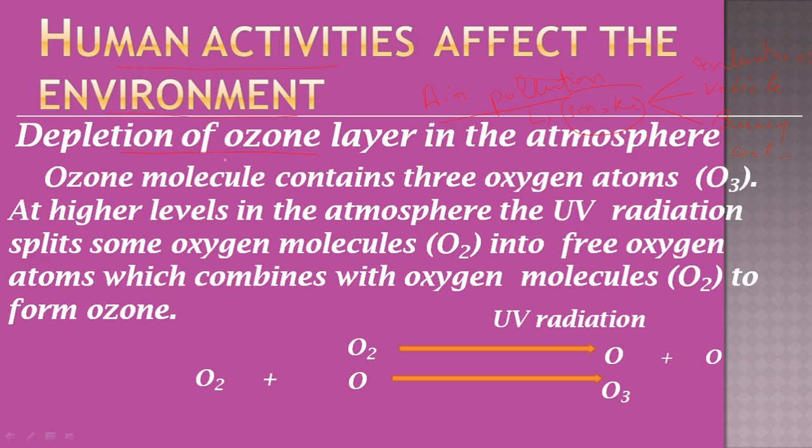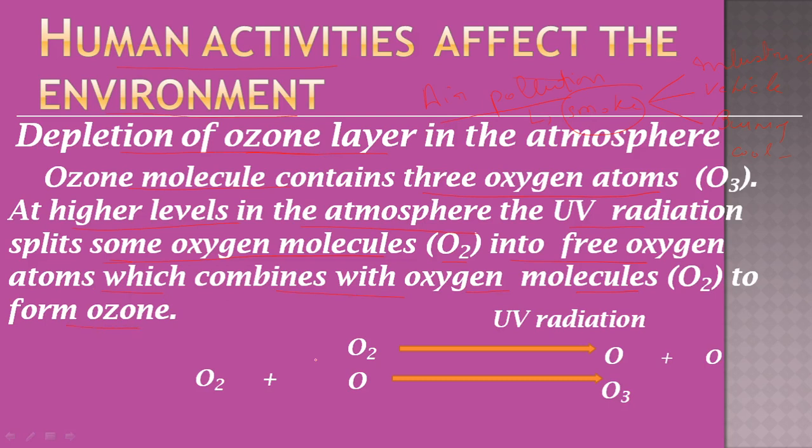First we have to know what ozone is. Ozone molecules contain three atoms of oxygen; three oxygen atoms combine together to give rise to ozone. At a higher level in the atmosphere, UV radiation splits some oxygen molecules, that is O2, into free oxygen atoms, which combine with oxygen molecules to form ozone.